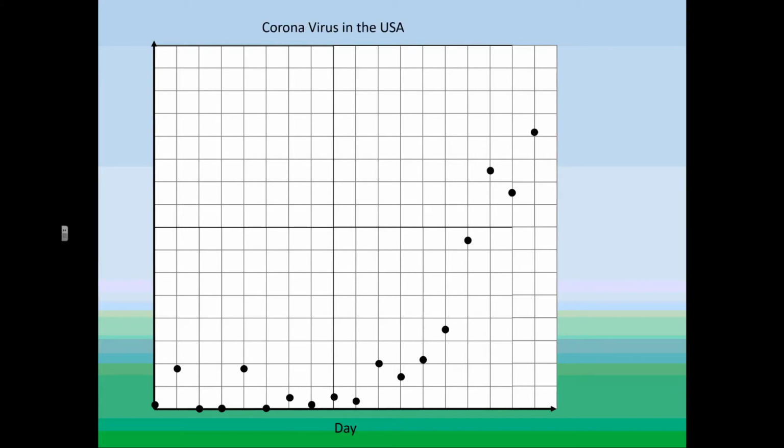This is the coronavirus in the USA. These are the number of new cases that pop up each day. But these are the days from before the shutdown, from before the social distancing. So from February 21st on the left all the way to March 9th on the right, these are the actual number of new cases that popped up in the USA. Before social distancing, before shutdown, before any of that.